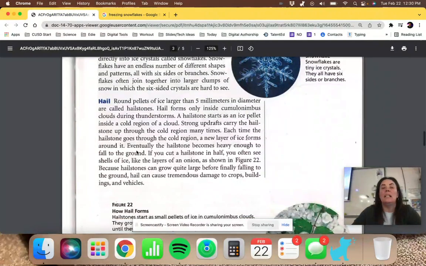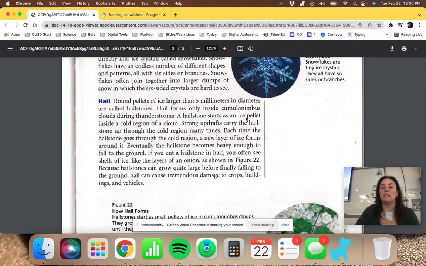And then hail. Round pellets of ice larger than 5 millimeters in diameter, they're pretty big, are called hailstones. Hail can only form in a cumulonimbus cloud. It forms up in the cloud itself. It doesn't happen as it falls. Hail forms inside a cumulonimbus cloud during a thunderstorm.